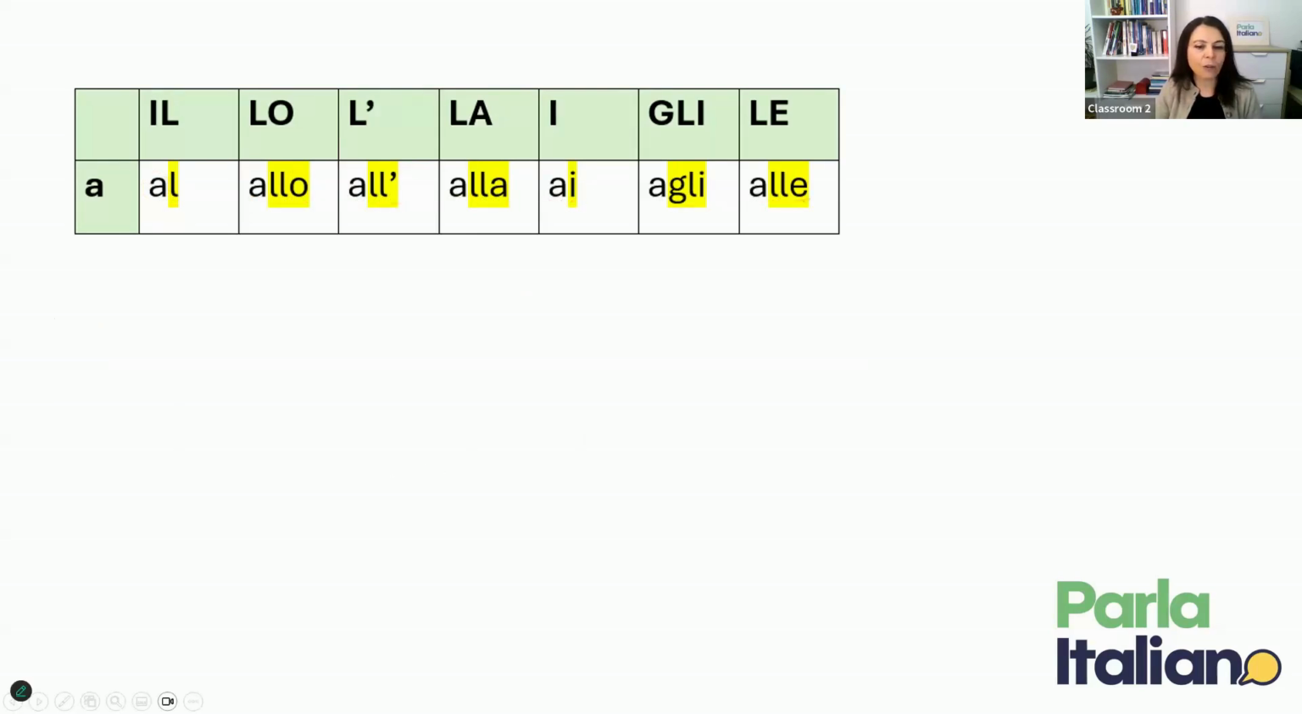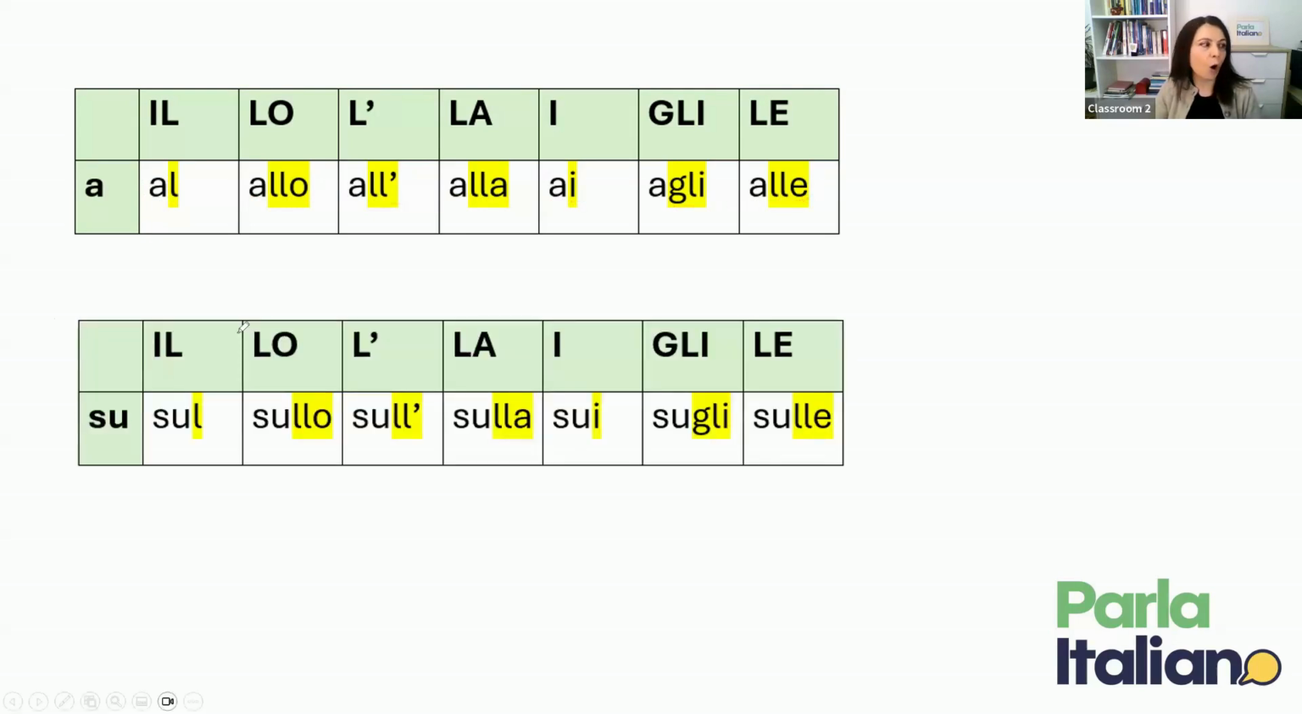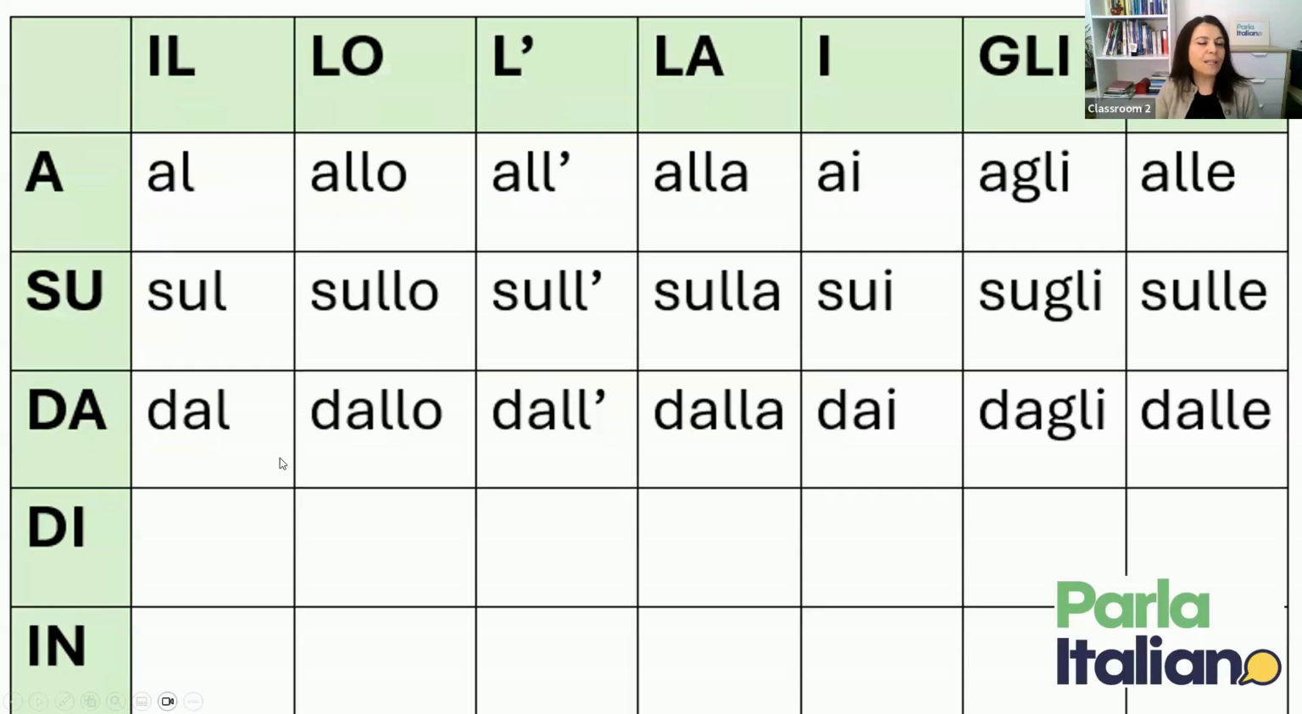Let's have a look at a second preposition so that we can compare the two. Here I have su, which is on. Practically, you have a in the first case and su in the second, but the other part of the preposizione articolata is exactly the same. So you have al, sul, allo, sullo, and so on. So we can now see that the pattern is actually recurrent for all the first three: a, su, and da. Da means from, and it simply follows exactly the same pattern.